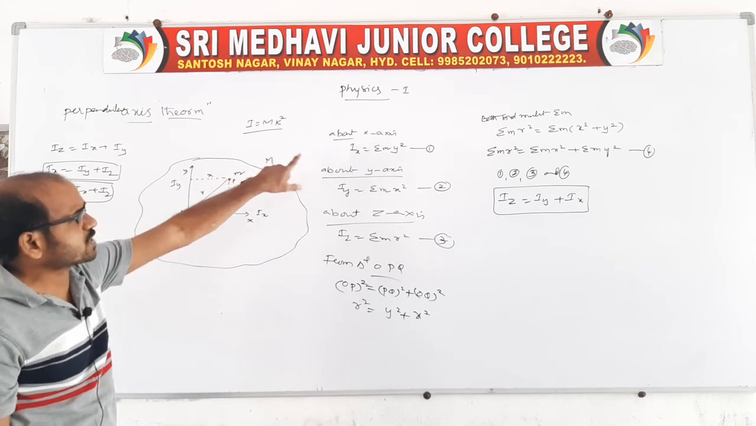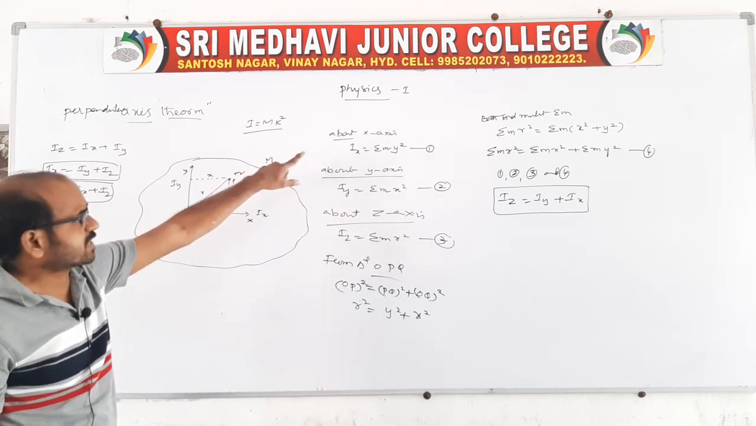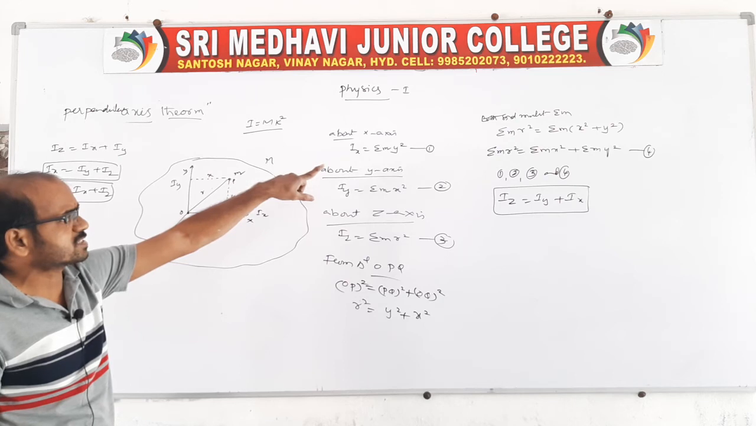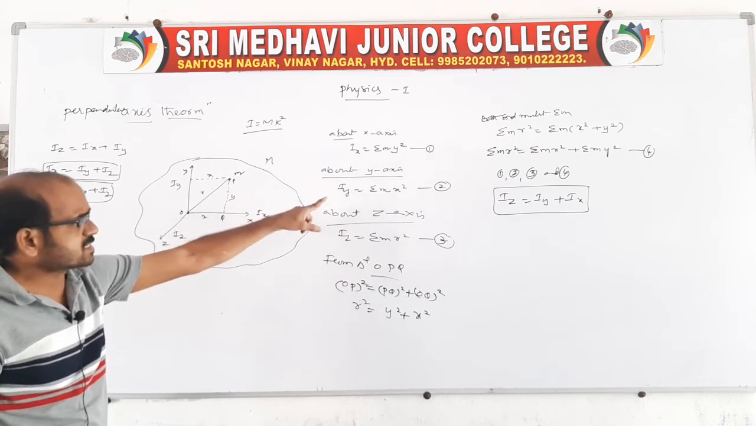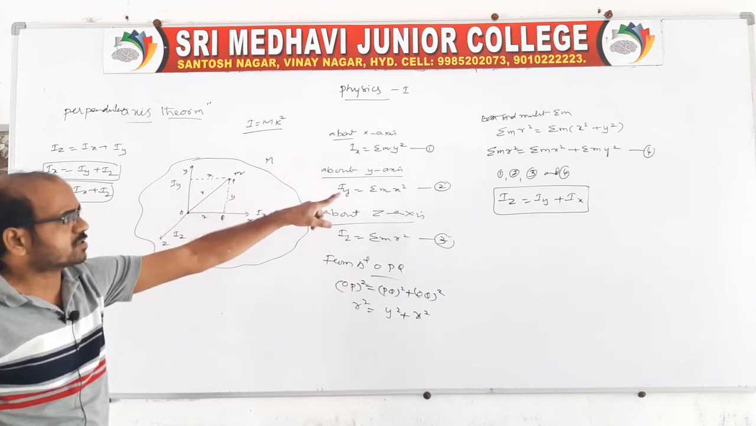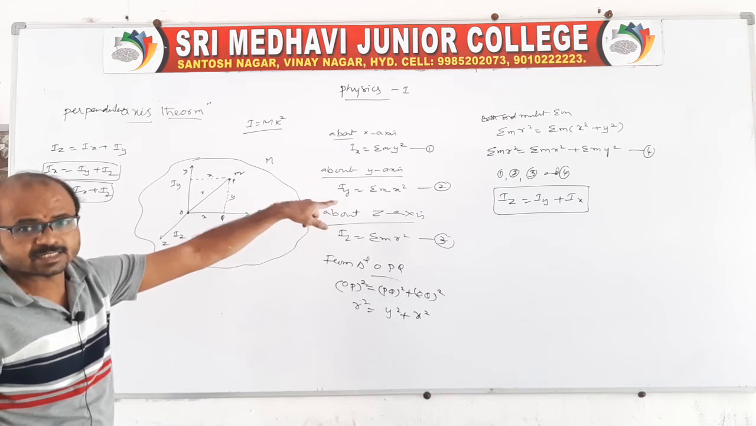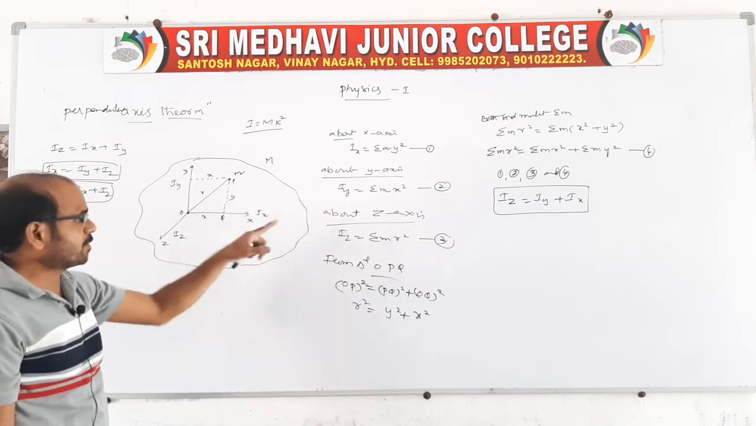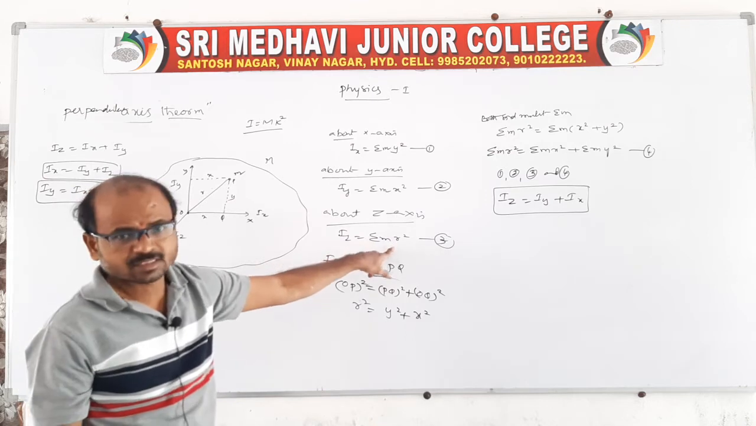Therefore, about the individual axes you write the moment of inertia. For the x-axis, moment of inertia Ix is equal to sigma m y square. For the y-axis, Iy is equal to sigma m x square. It is the perpendicular distance, mass into distance square. And about the z-axis, Iz is equal to sigma m r square.